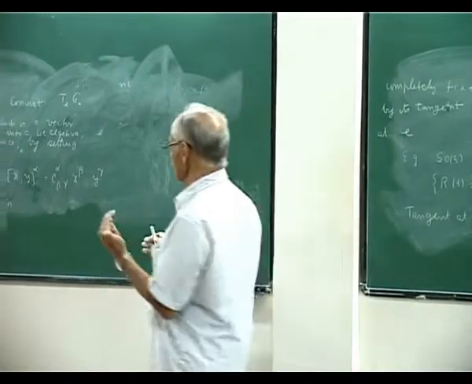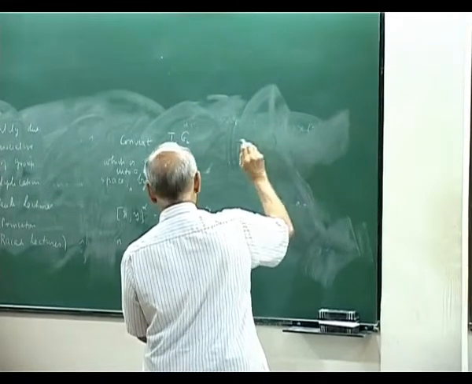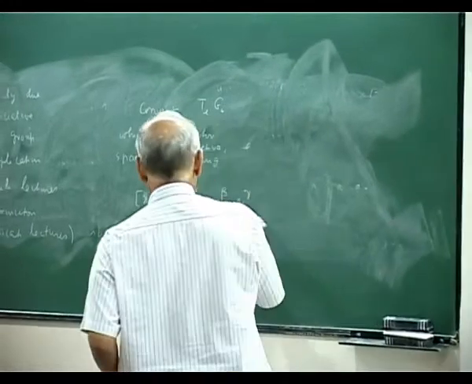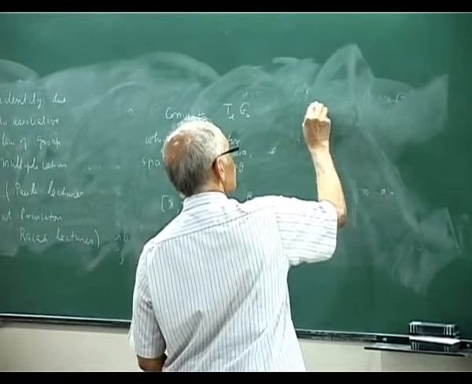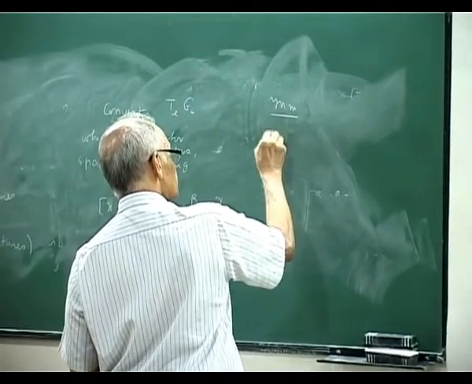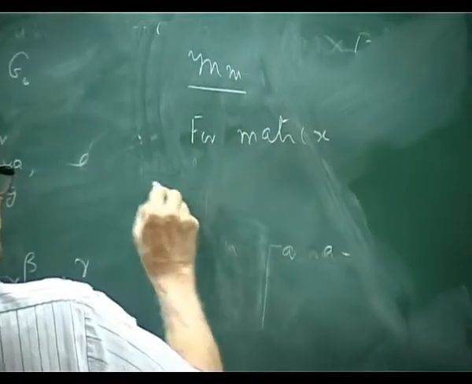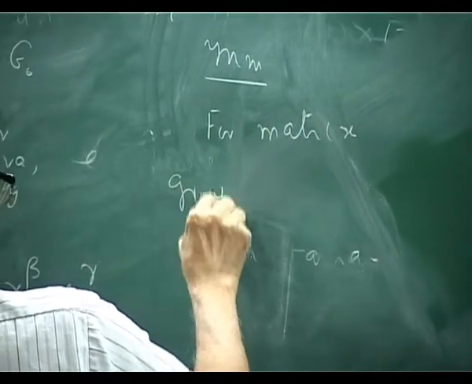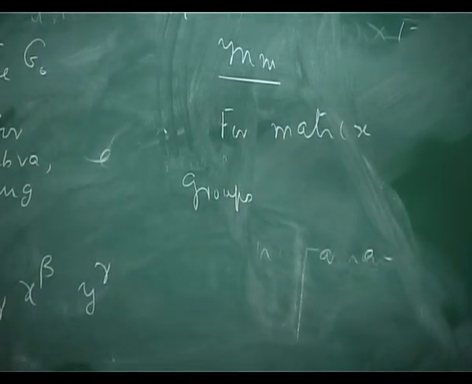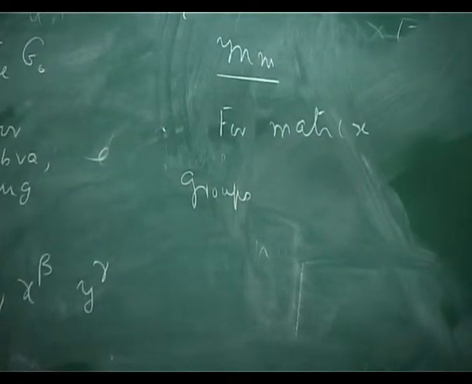Okay. So let me put this. Idea is, okay. Now before I tell the idea, let me say something else. Then it will become very clear. Theorem. This is most important for matrix groups. Suppose the group is given by matrices. Then, let me put it in the way I have written here.